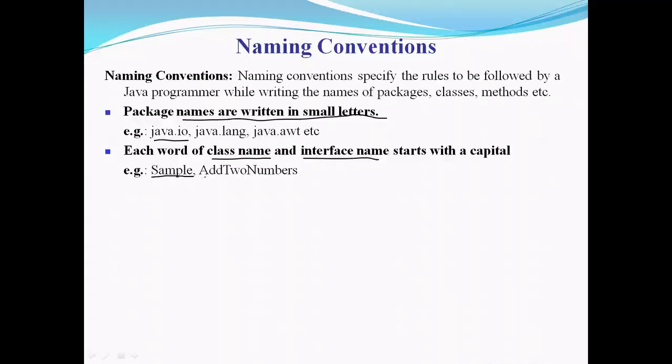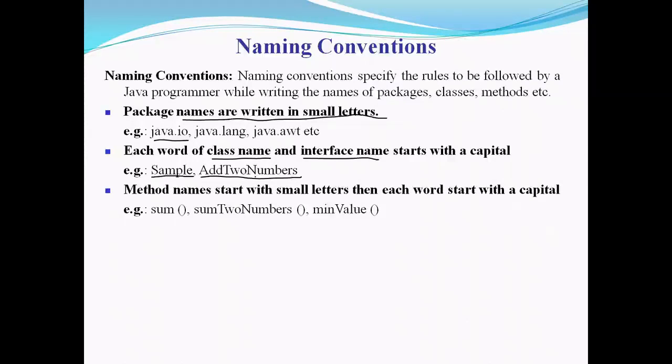If your class name is made up of more than one word, like in this case, AddTwoNumbers. The class name is AddTwoNumbers. So here it is made up of three words: Add, Two and Numbers. So every word's first letter is capital. A is capital, T is capital and N is capital. So while declaring a class name, we have to follow this rule. Each word of class name and interface name should start with a capital letter.